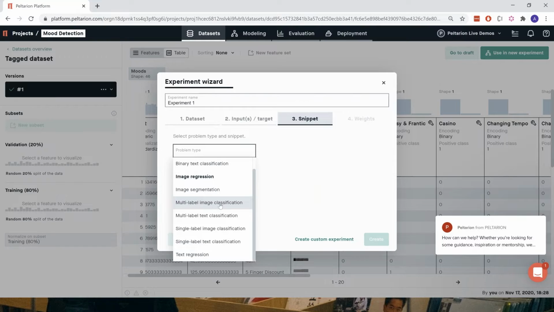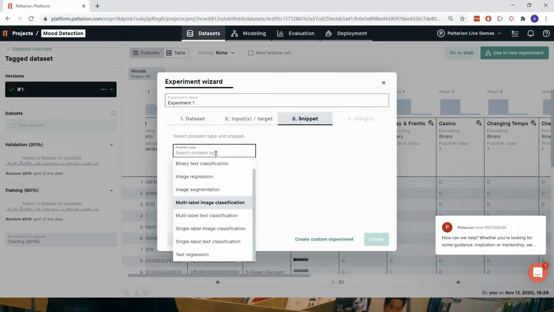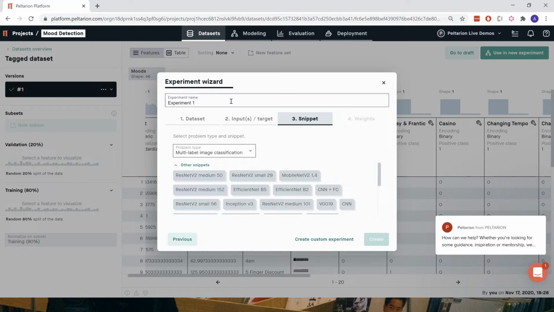In this case, it's a multi-label image classification, meaning we're going to put in an image, and we want to have multiple labels out. So let's select that one. I also need to come up with a good name here for our experiment.